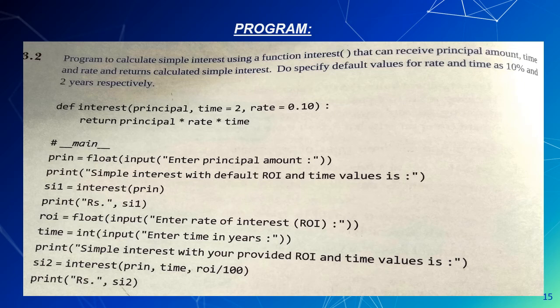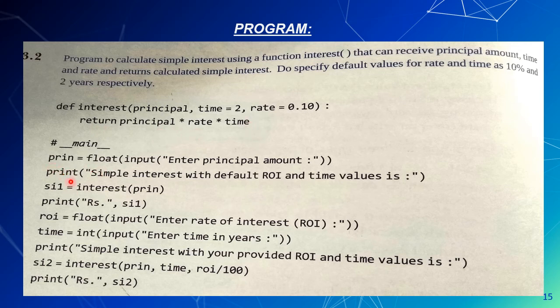Suppose here we have defined a function interest, because we want to find the simple interest. So here we are defining the function interest with three parameters: principal, time and rate, where time and rate are default arguments, and its body contains the calculation part with the return statement principal into rate into time.